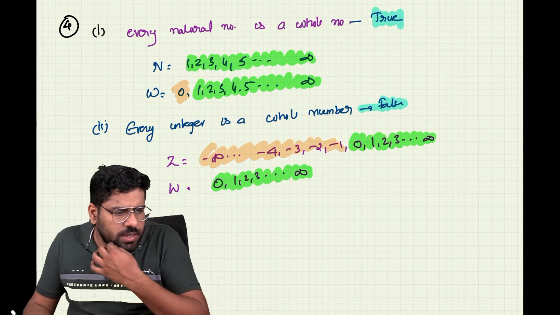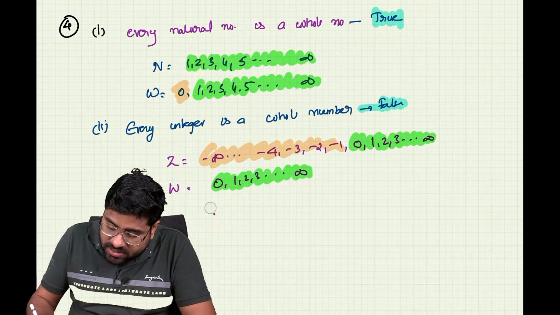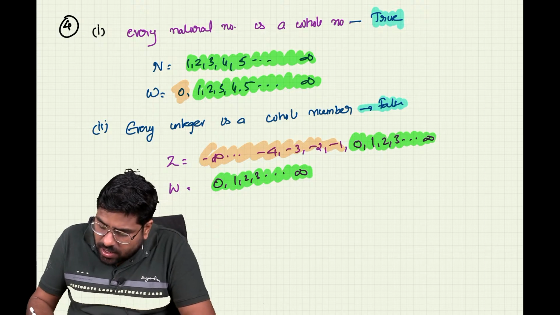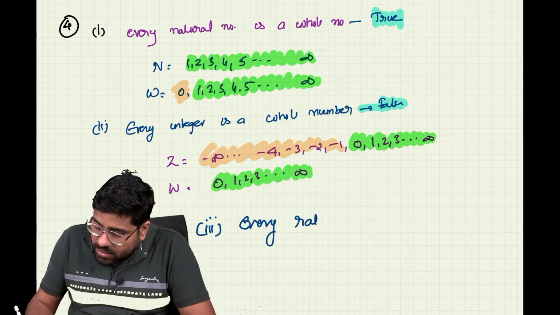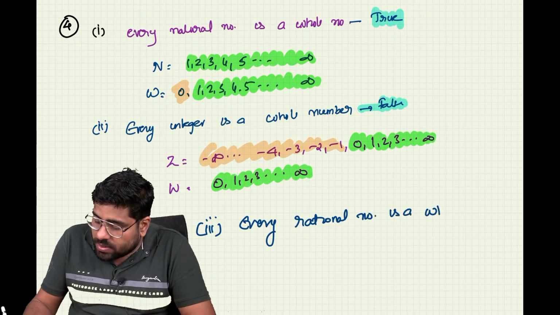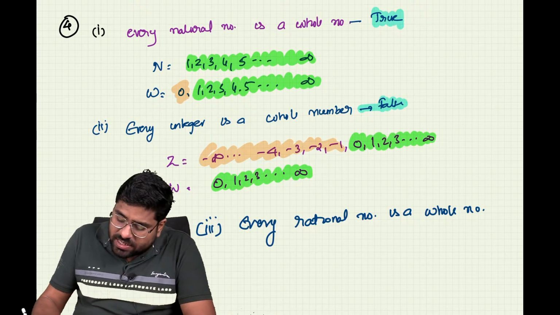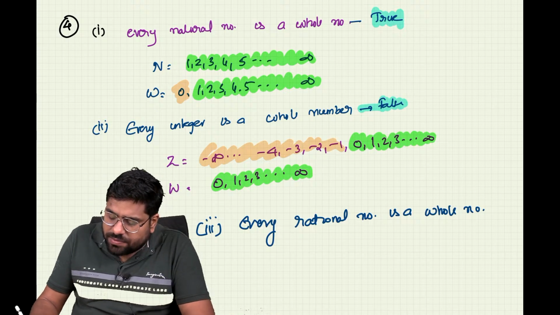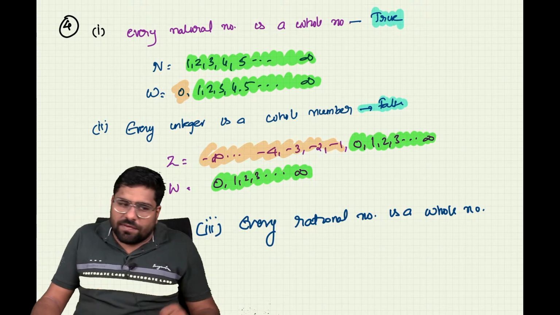Let us look at the next question. Every rational number is a whole number. It is a very interesting question. Think well. Last week I told you that you have to solve all the questions. What are the different numbers that you have as rational numbers? We can take all the fractions between integers.